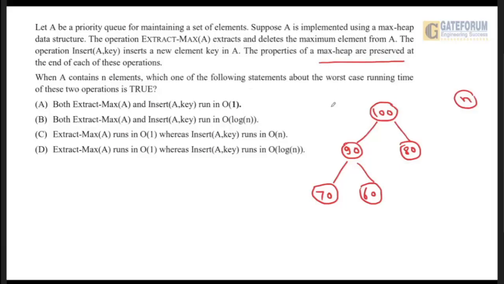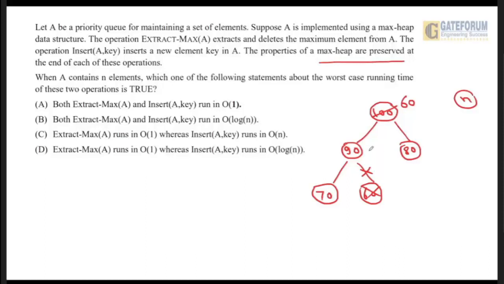So whenever you delete an element, how will you do that? Simply, you will take the last element 60 and copy the value of 60 to the node 100. So now 100 will be deleted, 60 will be copied here, and this last node will be deleted. But now you can see this is not a max heap. Extract max will be completed when you convert it into a max heap.